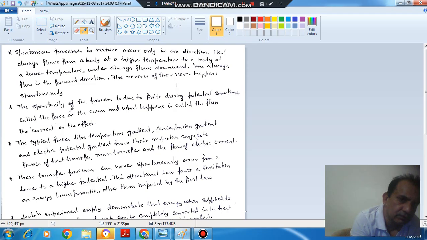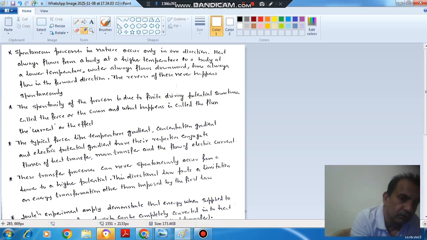Next point is the spontaneity of the process is due to finite driving potential, sometimes called a force or the cause. What happens is called the flux, the current, the effect. So it means the temperature difference is the force or cause or the driving potential, and the heat transferred is the effect or flux or the current.